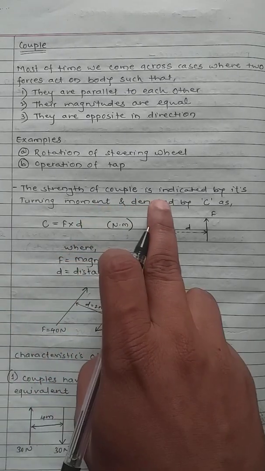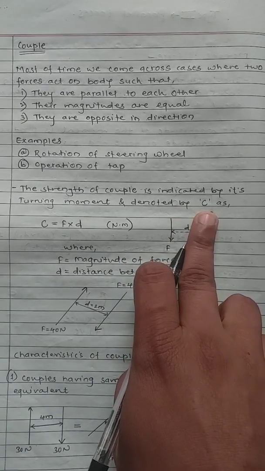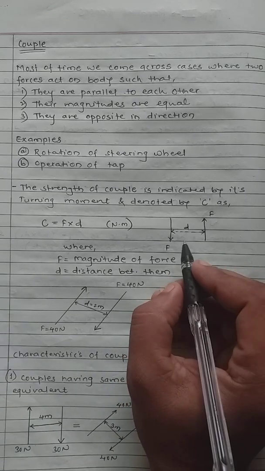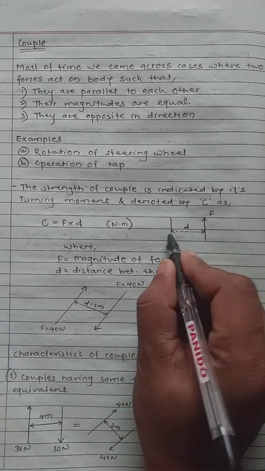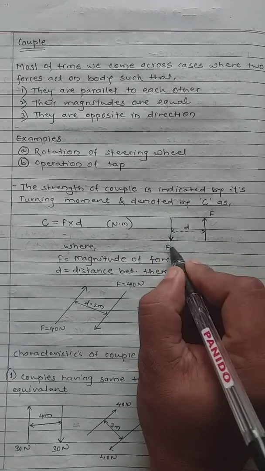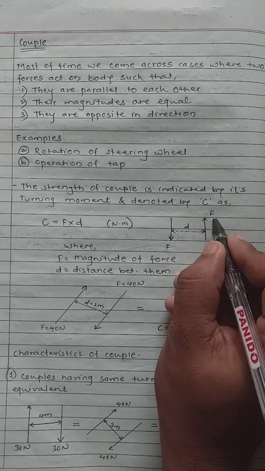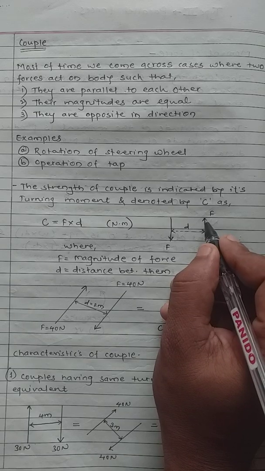Okay. Now, how do we find the strength of the couple? The strength of the couple is indicated by the turning moment and denoted by capital C. Here you can see there is a force F. Couple means parallel forces, exactly parallel to each other, with the same magnitude F and opposite in direction. This is in the downward direction, this is in the upward direction.